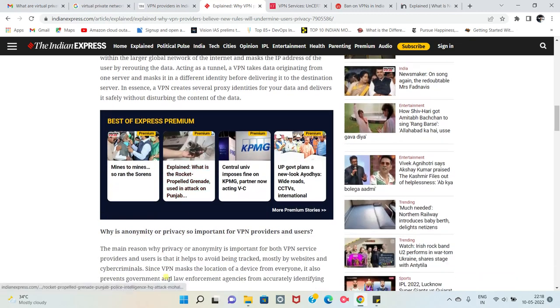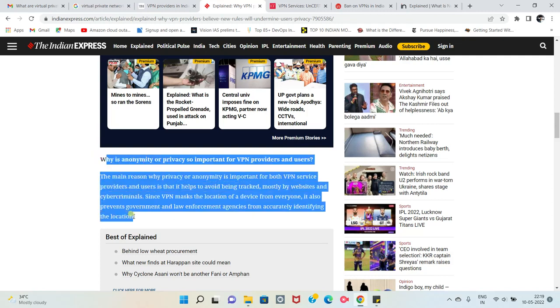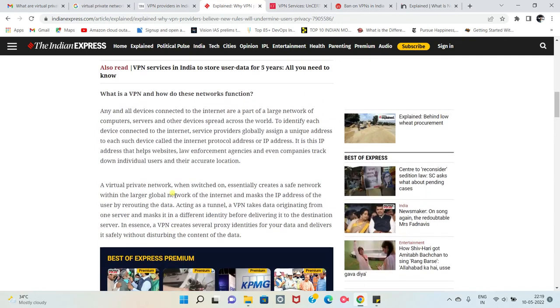You read this tab. Once you understand that, you'll have one more question. Now what is the issue? Why is this VPN in use? Now you understood what a VPN is about, right? Then the next thing you'll check is why anonymity or privacy is so important for VPN providers and users. Obviously, privacy is important, right? Whenever you're texting somebody else, if some other person gets the data and your privacy is lost, the chances are very high that you lose money, and obviously data is money. So privacy is important. This column looks like it's important.